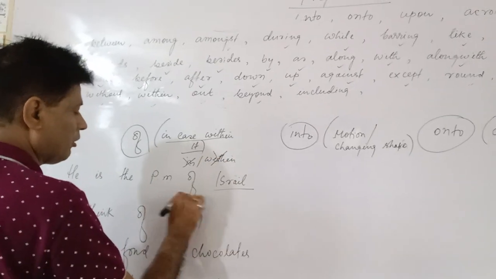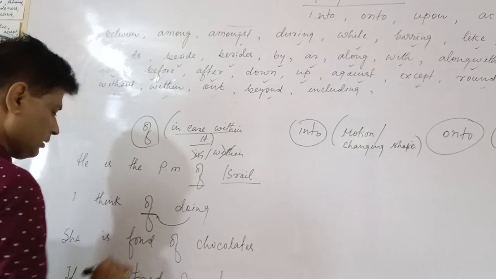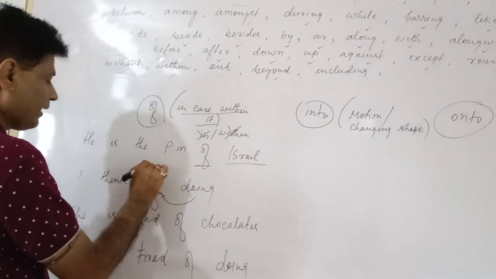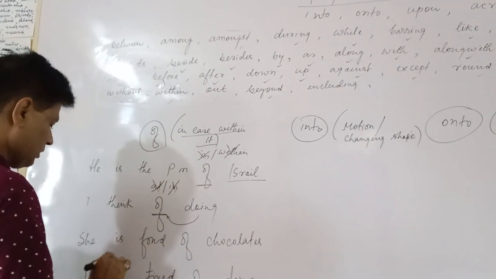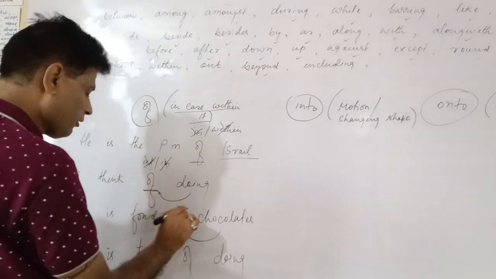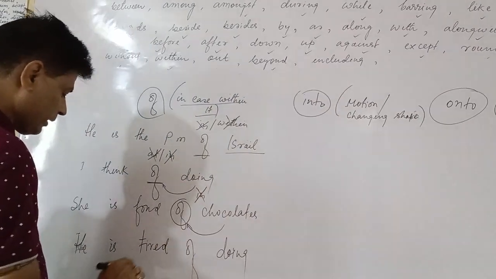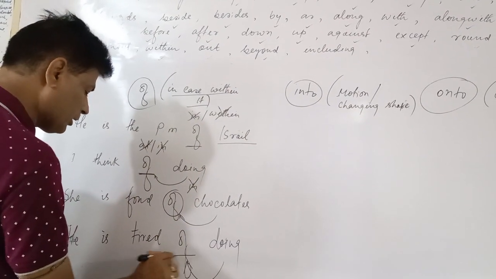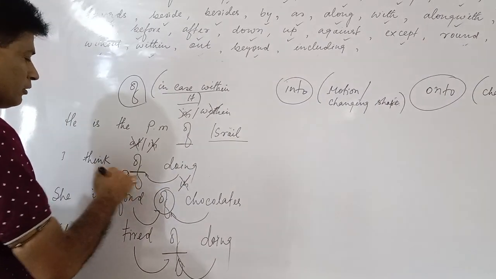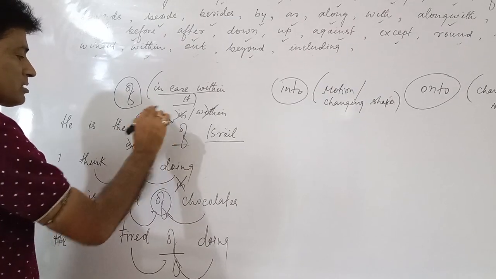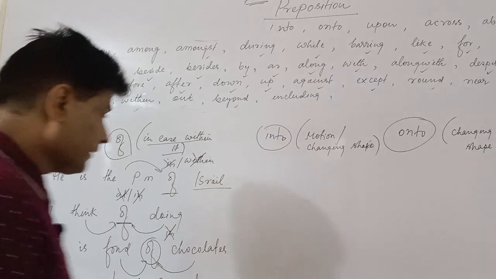I think of doing, not I think at or in doing, which will be incorrect English. He's fond of chocolates, not fond in chocolates. I am tired of doing, fond of chocolates, think of doing, PM of Israel. Of is used in those conditions, right?